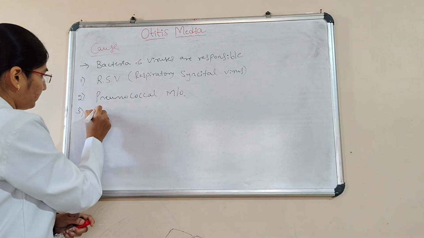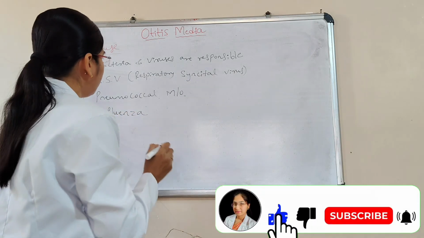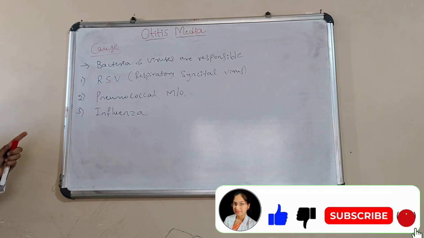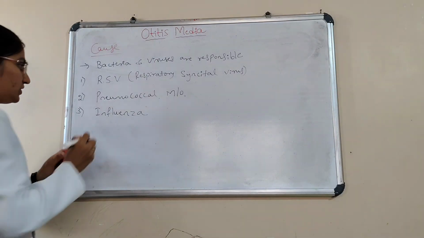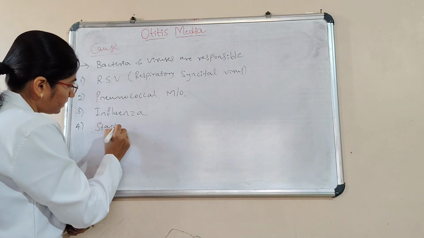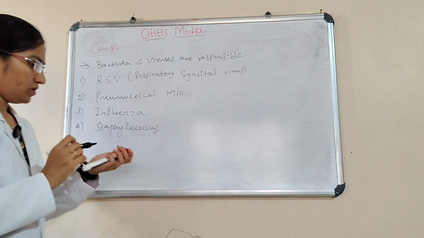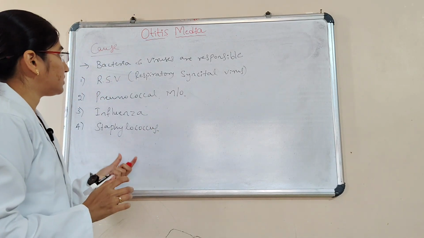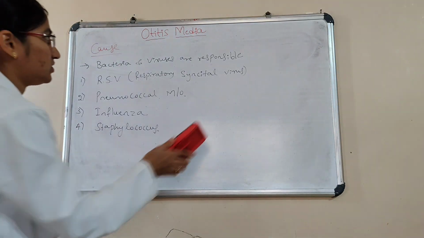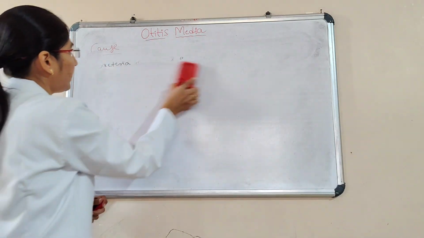And then influenza. Respiratory syncytial virus is very important. And then staphylococcus. The main causes are bacteria and virus. This is all about the causes for otitis media.